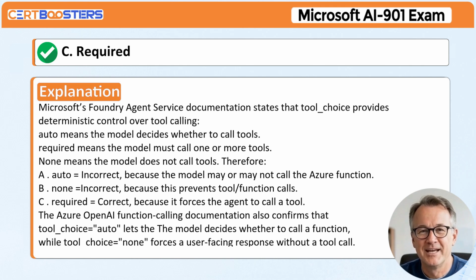The Azure OpenAI function calling documentation also confirms that tool_choice equals auto lets the model decide whether to call a function, while tool_choice equals none forces a user-facing response without a tool call.